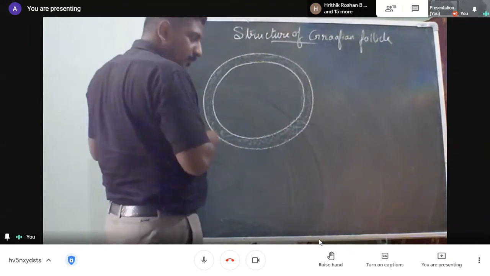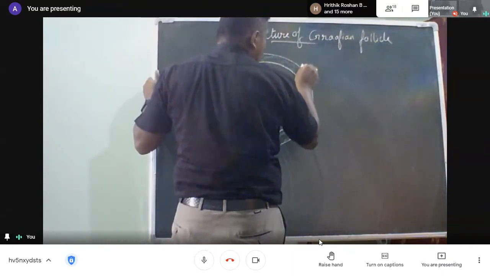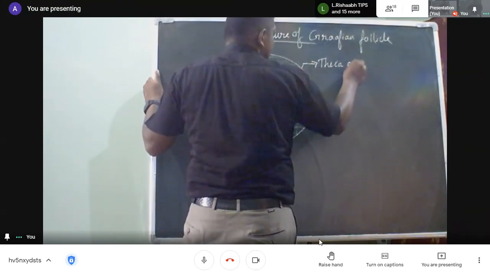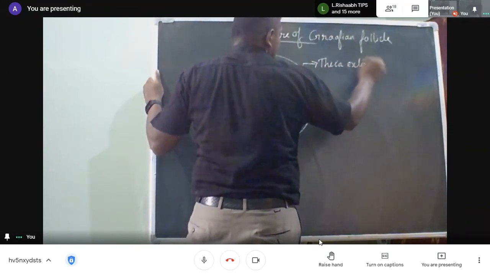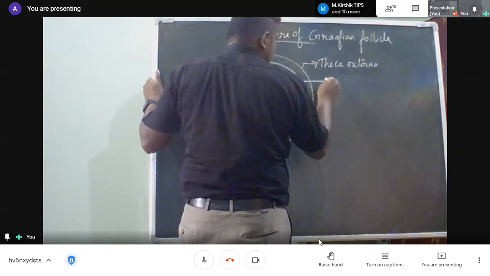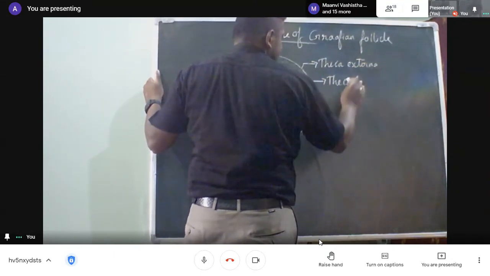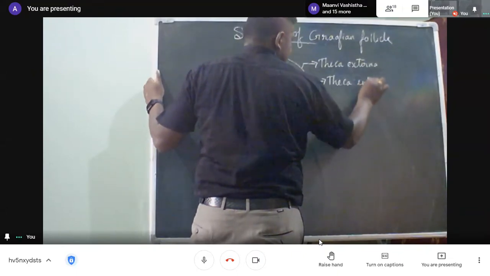This is the first important structure. They have an outer layer called theca externa, and the inner layer is called theca interna.